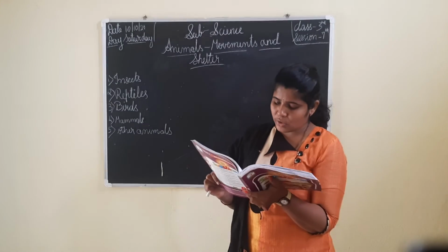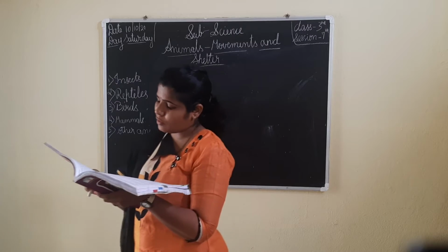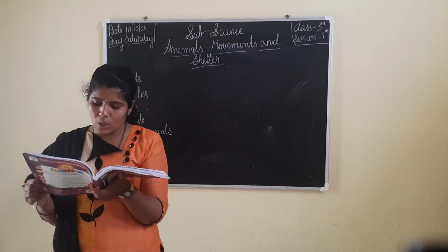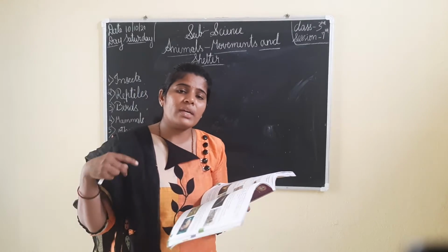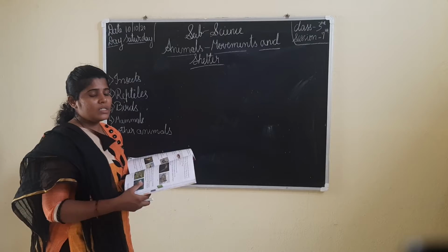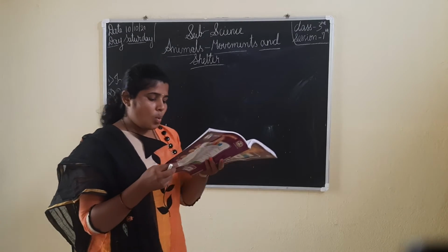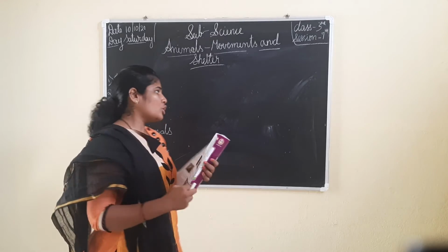Fishes have fins to swim in water. They have a boat-shaped body which helps them to swim easily in water. Okay, how birds have wings, in the same way fishes have fins which help them to swim in the water. Their body is in the boat shape.